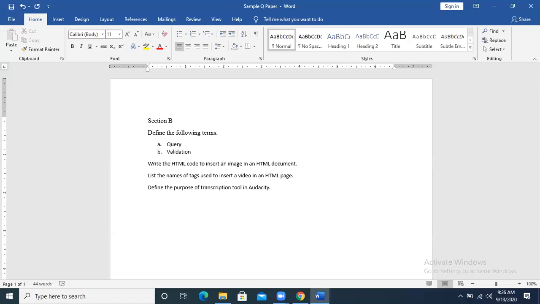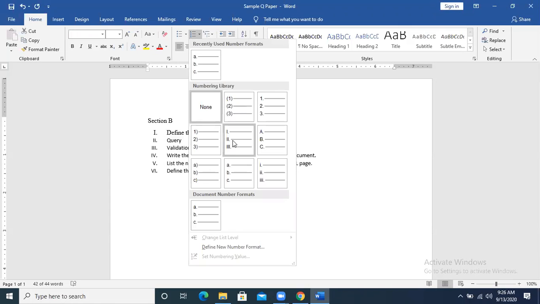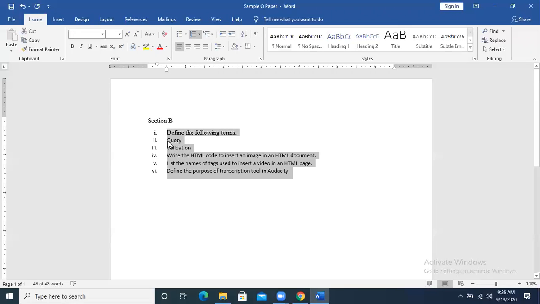Okay, now you will see that I have taken over here. The first question is basically of 2 marks because 2 definitions are there, query and validation. And the second, third, and the other questions are for 1 mark each. Okay, so this is what you are going to do over here.